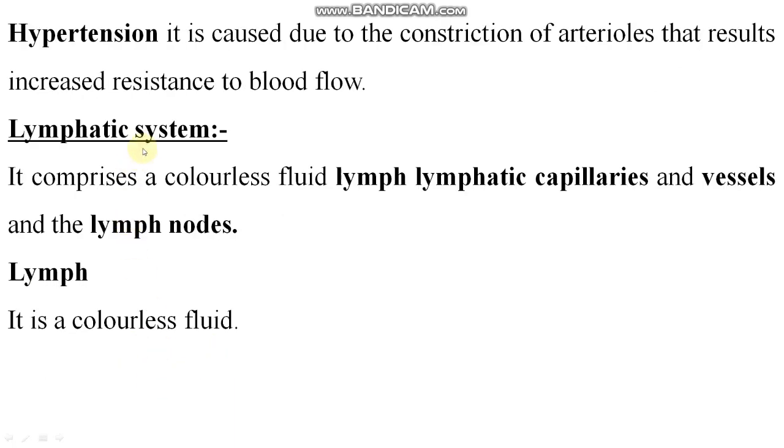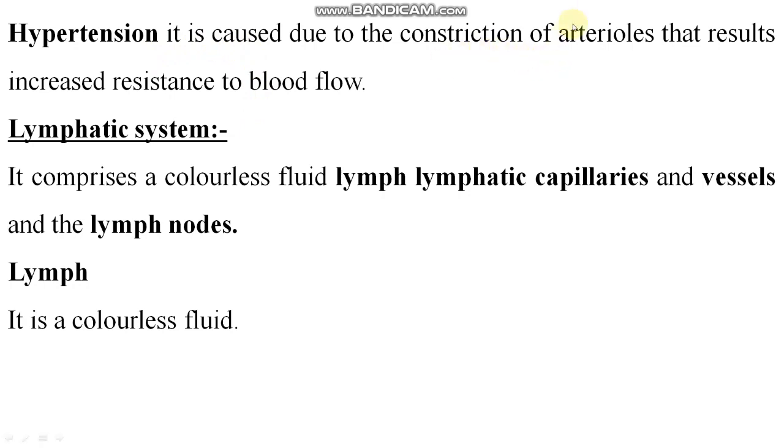Now comes the hypertension. Hypertension, you have heard about hypertension, someone has the problem of hypertension. Why does the problem of hypertension occur? What is the reason behind this? So it is due to the constriction of the arterioles, right? Constriction of the arterioles. What are arterioles?